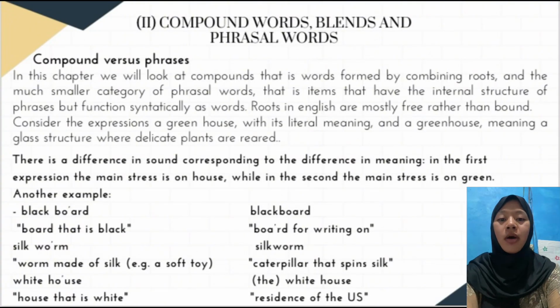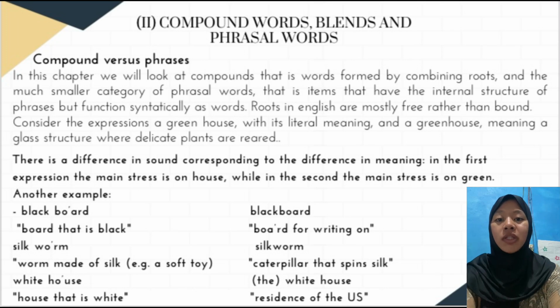Okay, the next is compound versus phrase. In this chapter, we will look at the compound, that is a word formed by combining roots, and the much smaller category of phrase words, that is items that have the internal structure of a phrase but function syntactically as words. Roots in English are mostly free rather than bound.